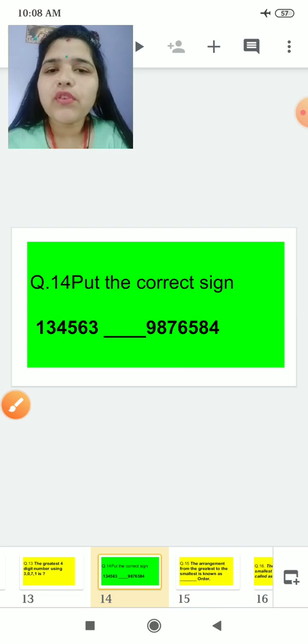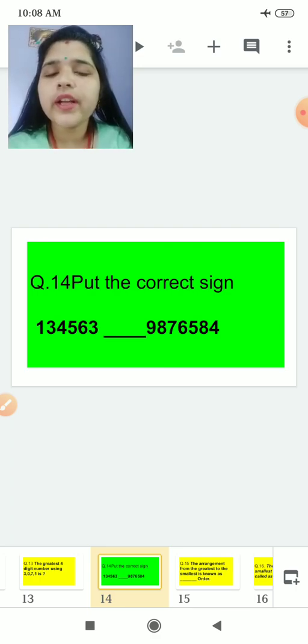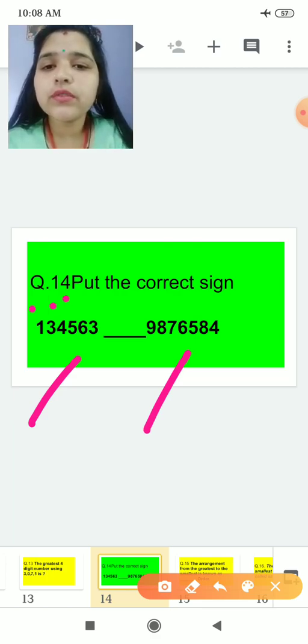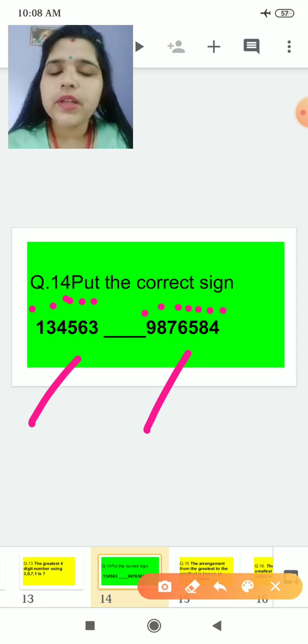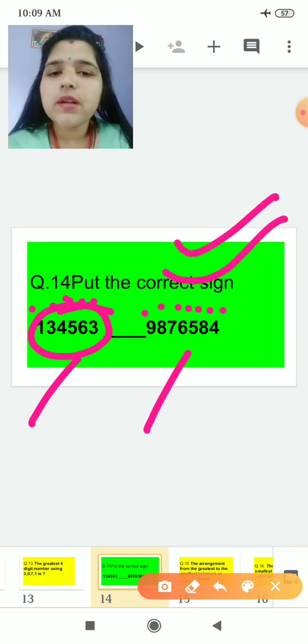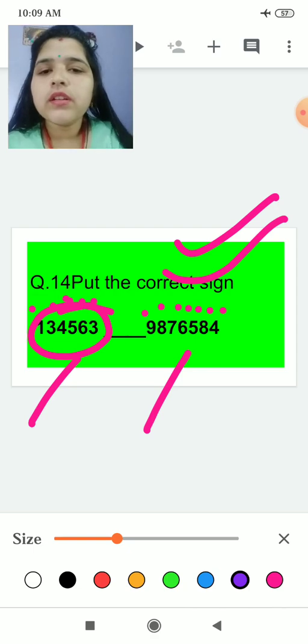Now question number 14 is put the correct sign. For putting the correct sign, it is important that you count the digits. You can easily count the number. See, it is having 6 places, it is having 7 places. Count the number 1 2 3 4 5 6, 1 2 3 4 5 6 7. It is having 7 places and it is having 6 places. So easily we can say this is the smallest number and this is the greatest number. So which sign will come? This sign will come.